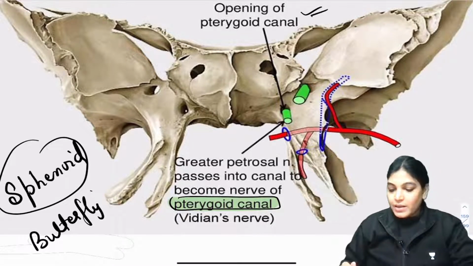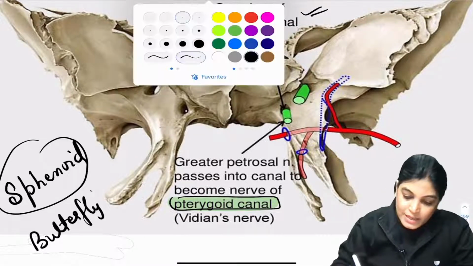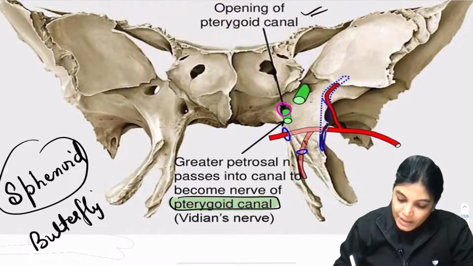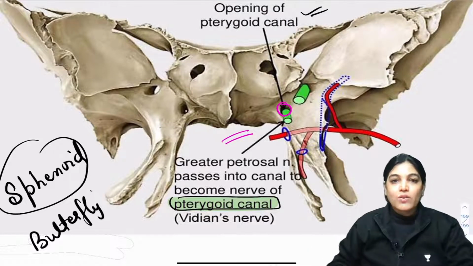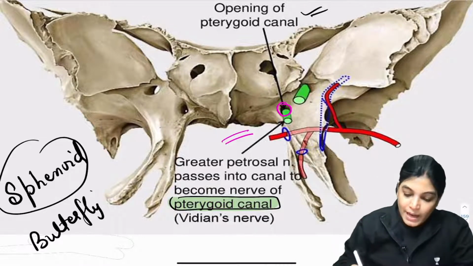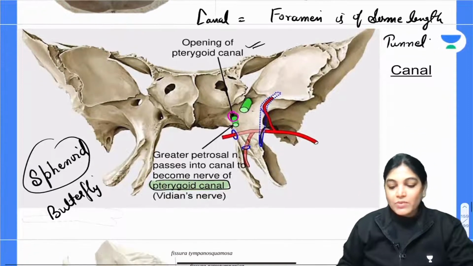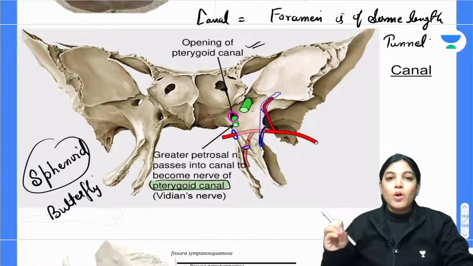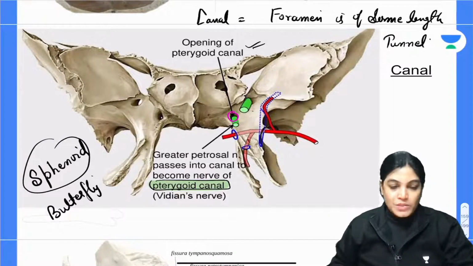It is important for you to know that what you are seeing is just an opening, but exactly it will be traversing in the form of a canal. That is called the pterygoid canal. In this diagram you are just seeing the opening of the pterygoid canal. In simple language, a foramen of some long length is called a canal in terms of osteology.